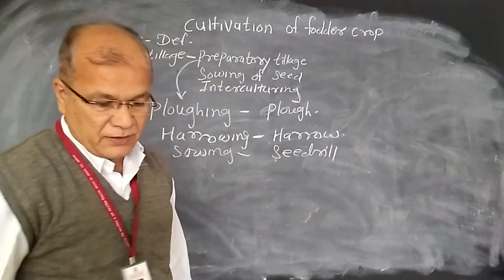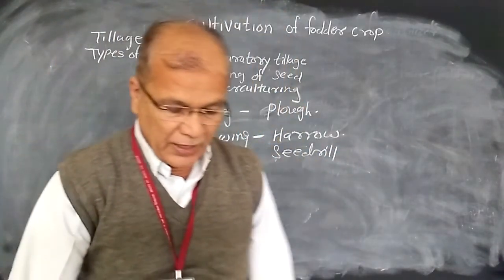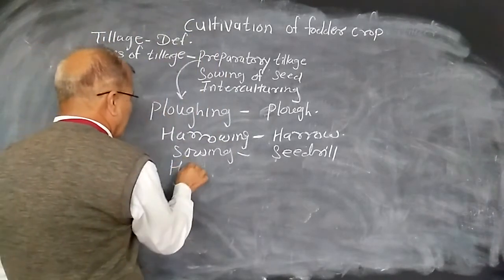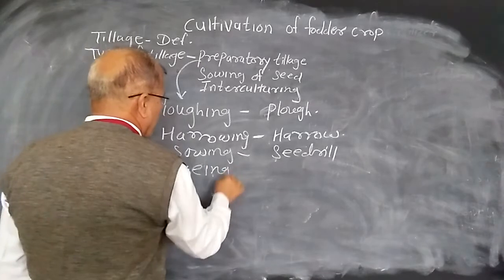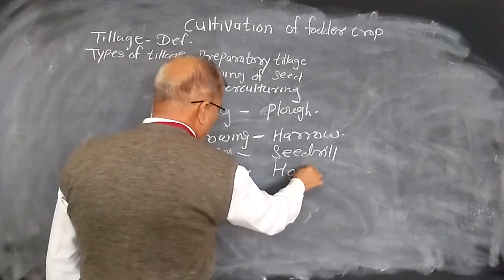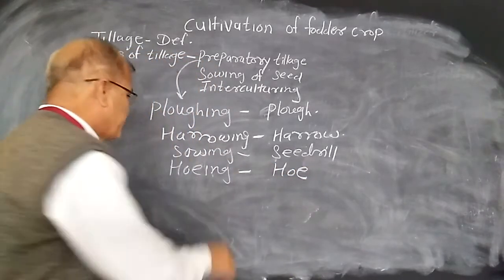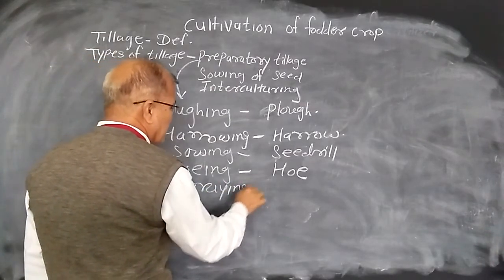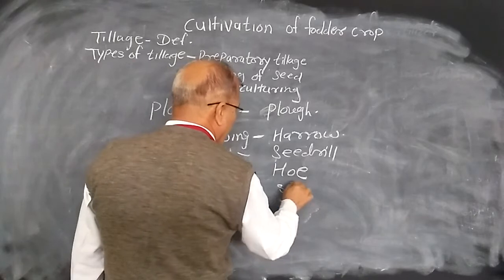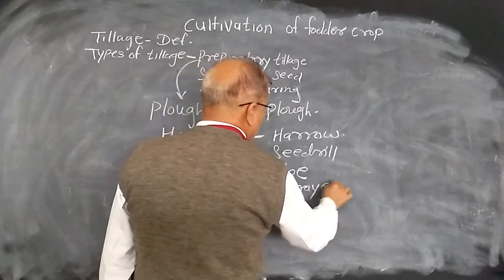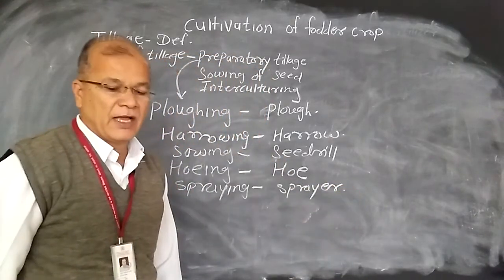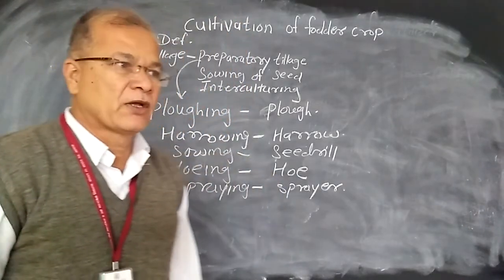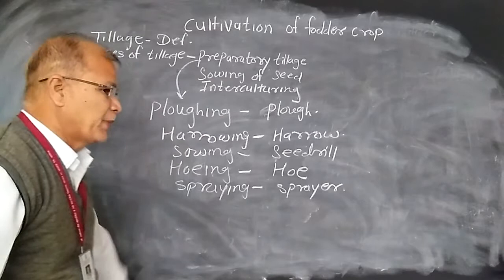Next are clod crushing, leveling, and hoeing. Hoeing is an operation that should be carried out with the help of a hoe. Spraying is the operation done with the help of a sprayer, meaning various types of insecticides as well as fungicides should be sprayed on the crop with the help of a sprayer.